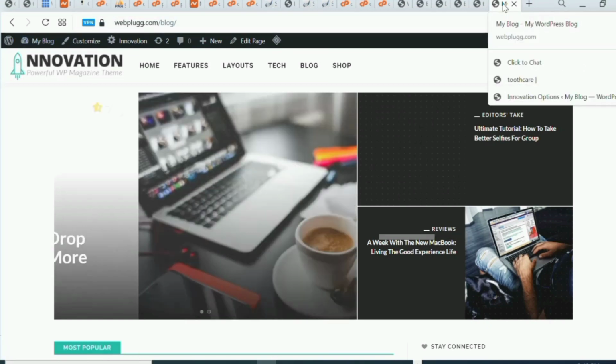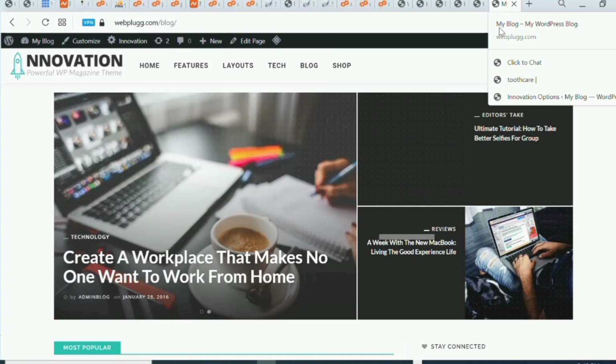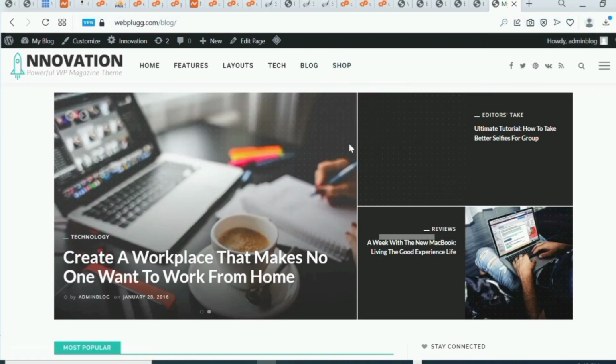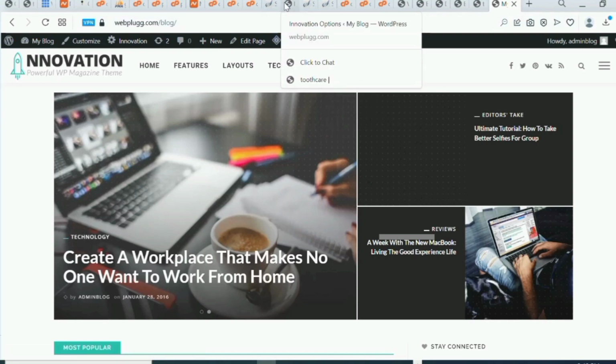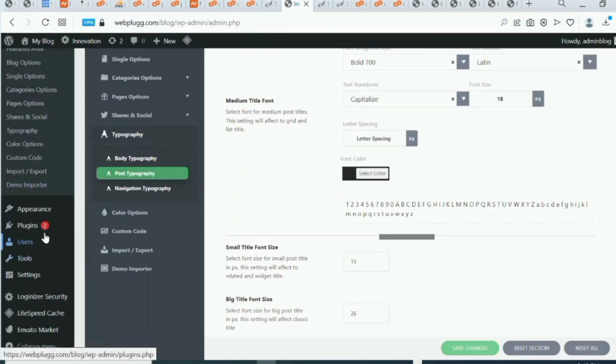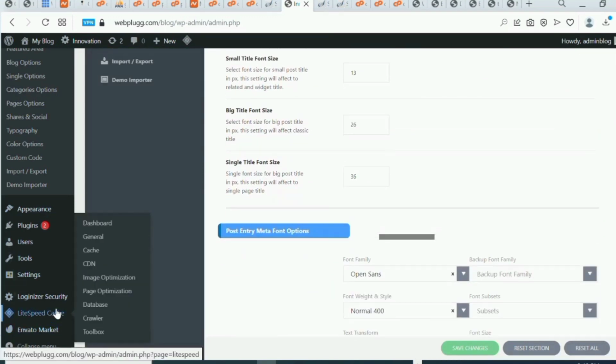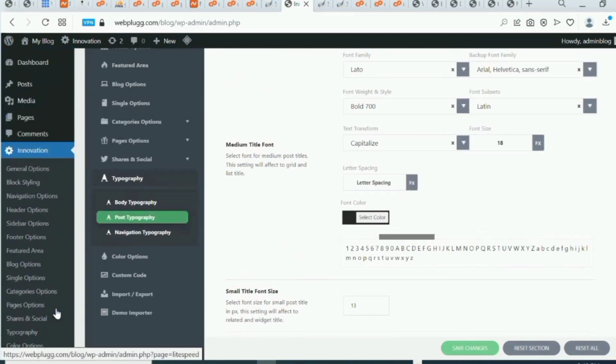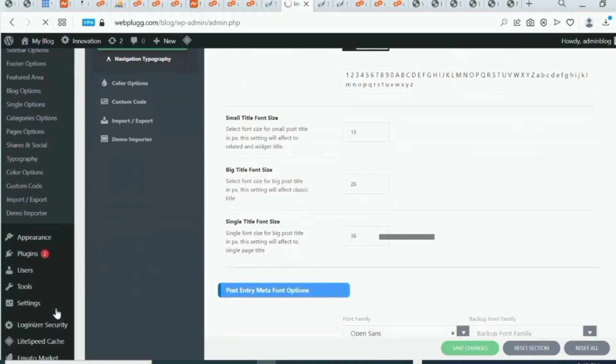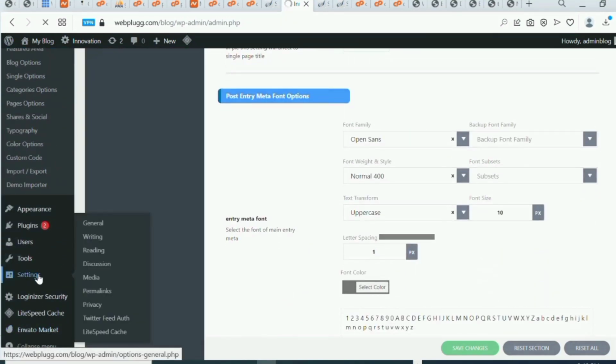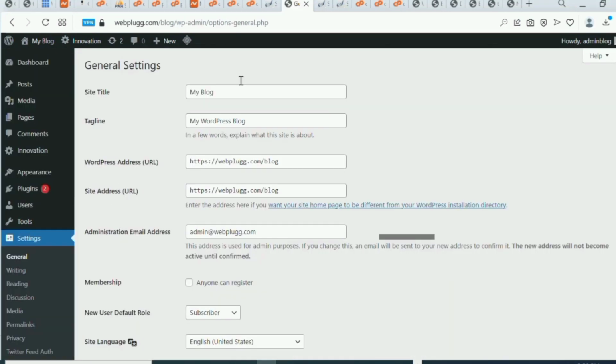If you put your mouse here, you see that it's showing My Blog. Since we selected the tech demo, I just want to change that right now. So I just want to come to settings. Let's go to settings and I want to change that. Under settings, I'll go to general settings. On settings you can see My Blog here.